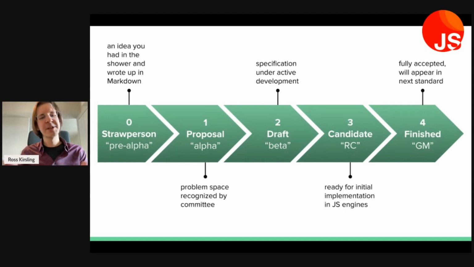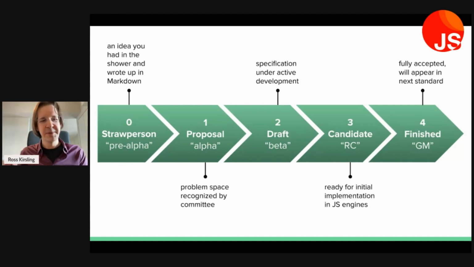So we typically think of this process as having 4 stages, but there's also sort of this 0th stage. If you're in the shower and all of a sudden it occurs to you, wait, I have this great idea for JavaScript, and you get out of the shower and you open up a markdown document and you write down your idea and you think about who to present that idea to.